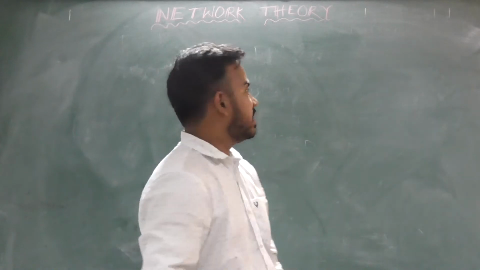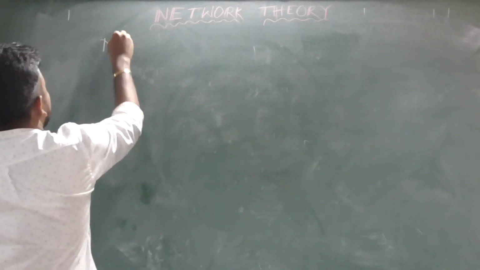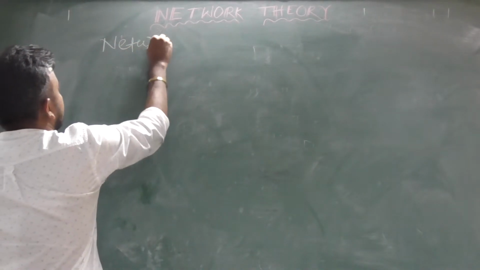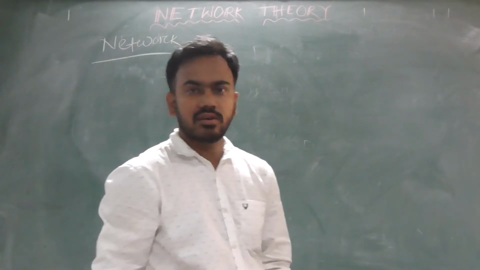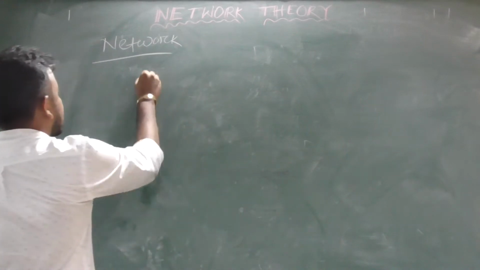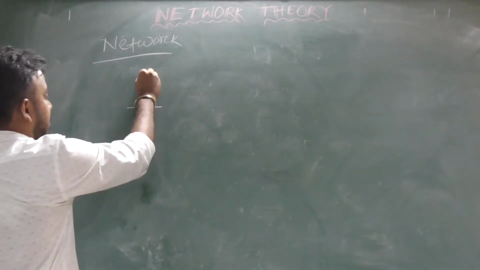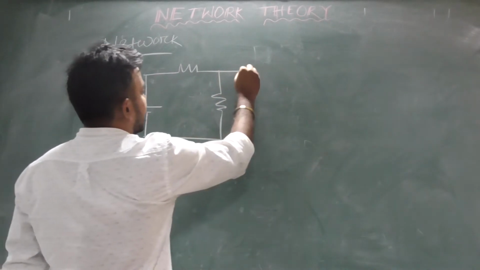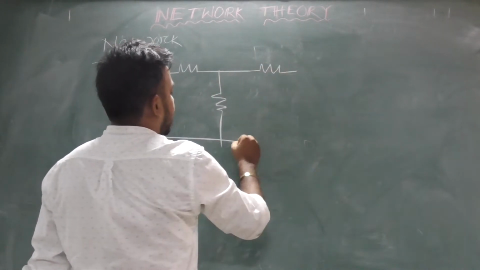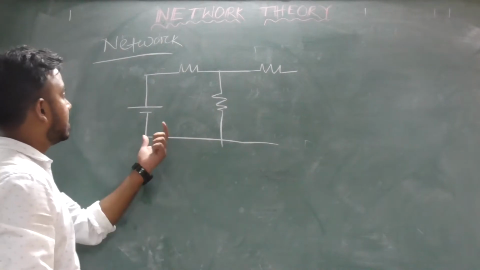So first of all, what is a network? A network is any combination of electrical circuits. So let's see, this is a battery and this one is your resistor. So now you can say this is a network.